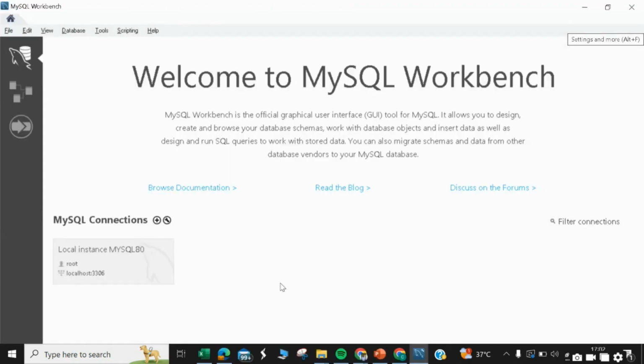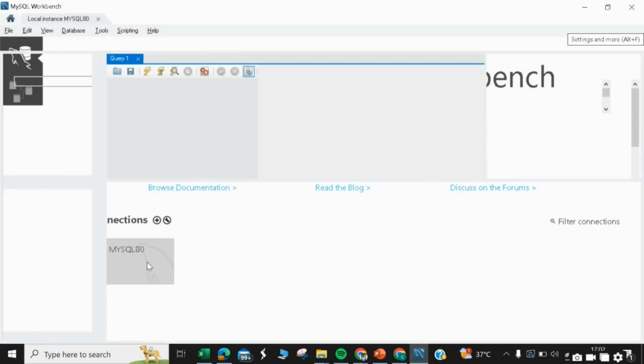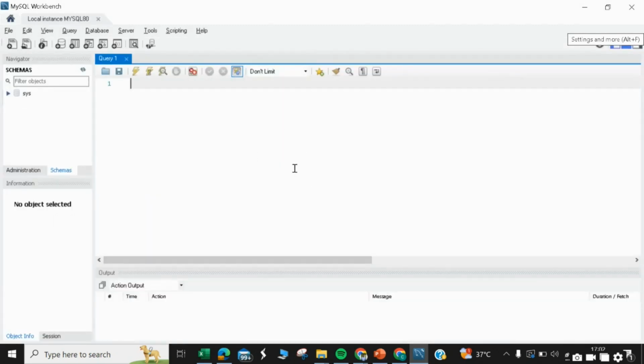Now you have landed on the MySQL workbench. So here you can see that there is one connection which we created during the installation process. This is the root user. In the coming video, we will see the different type of connections or how many connections we can have. So for now, just double click on this and you will see that the workbench opens. And this is the exact user interface where you will write the queries and interact with the databases. So here you can see that there are a lot of options available, and we will see step by step what each option help us.